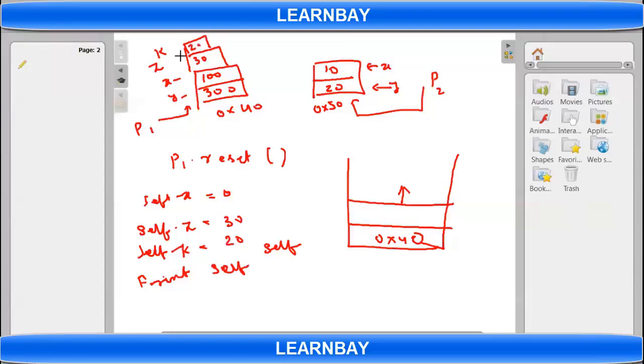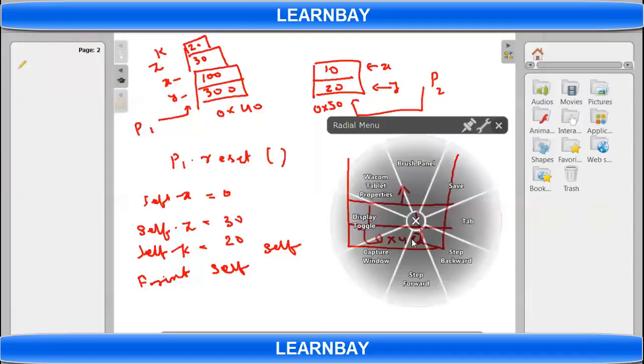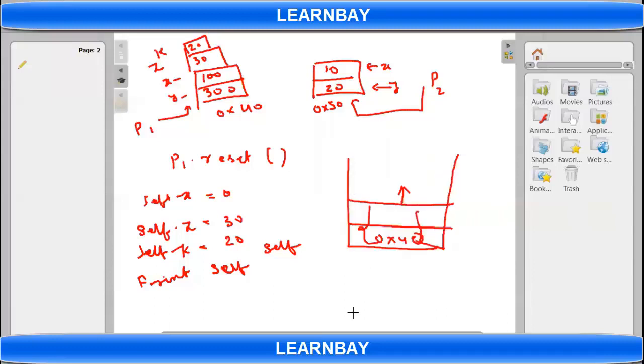It will add j and k, and then this function will return, because that was the last statement. When this function returns, this stack will go off. It will be cleared off.